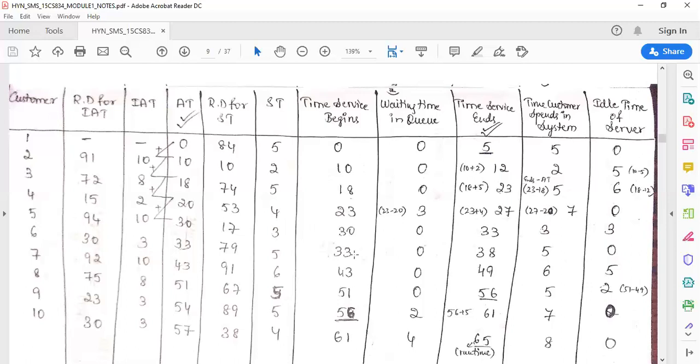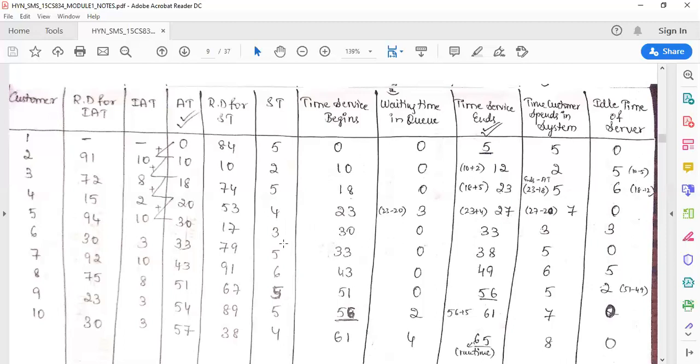So when will the service begin for the next customer? His arrival time is 30. The server is free at 27, but since the fifth customer is coming at 30, we have to start at 30. We have 3 minutes of idle time for the server, so we will write 3 minutes. Once it is 30,